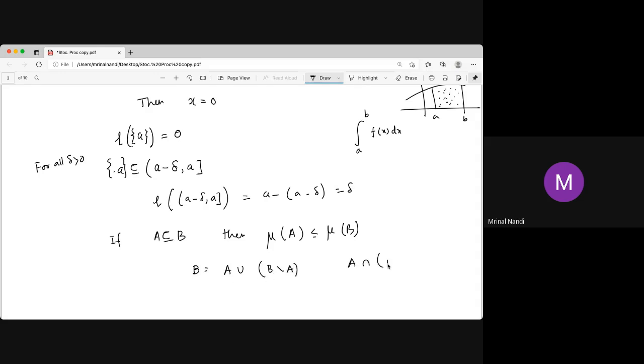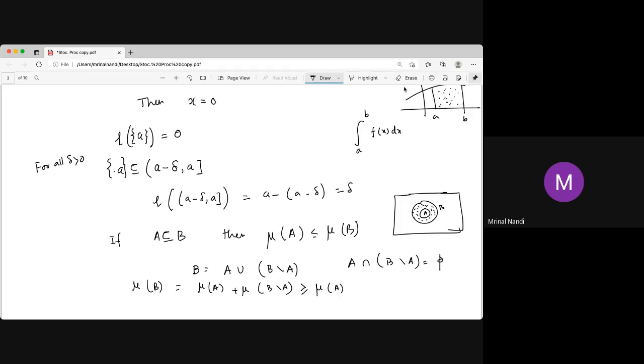A intersection (B minus A) is disjoint: this is the whole universal set, this is B, and this is A. This side is B minus A, the dotted portion, so the intersection is empty. The same proof works for probability also. So mu of B is mu of A plus mu of B minus A, because they are disjoint. Now we know the measure of anything is greater than or equal to 0, so this is greater than or equal to mu of A.